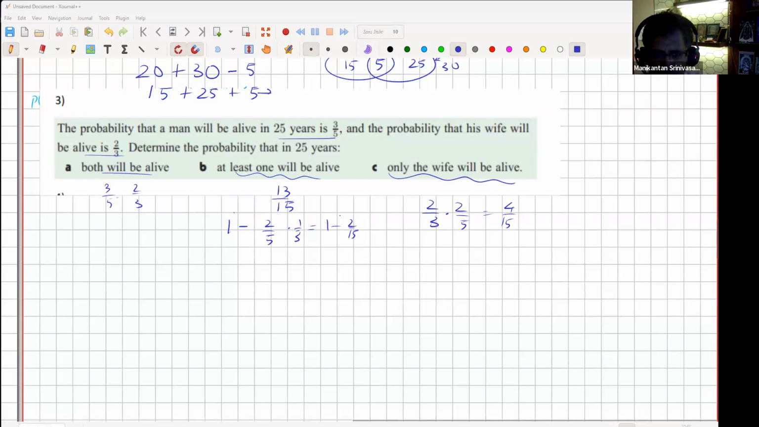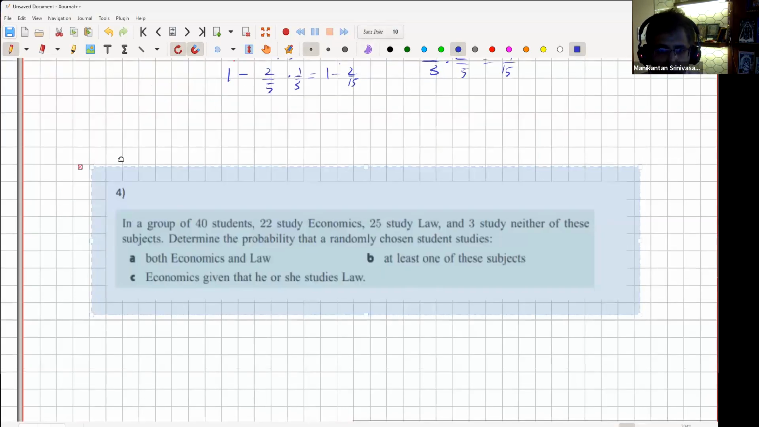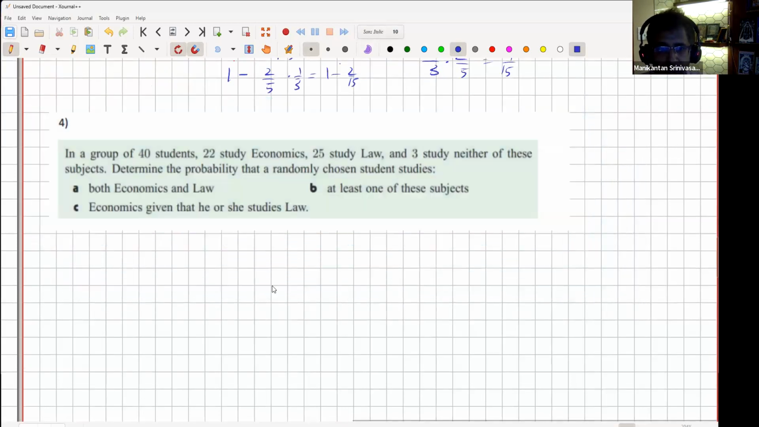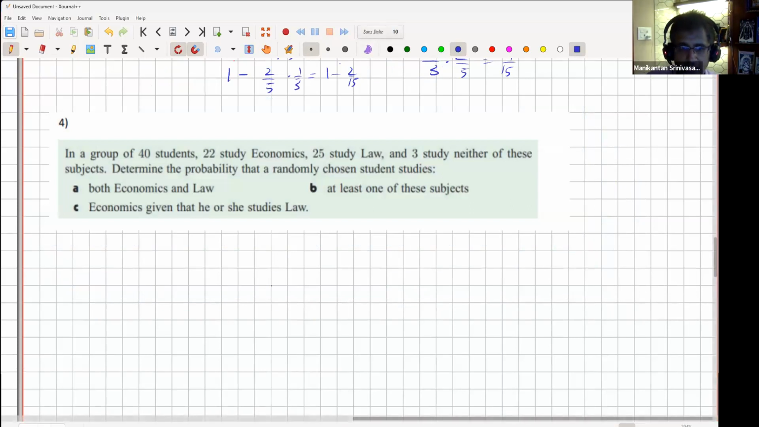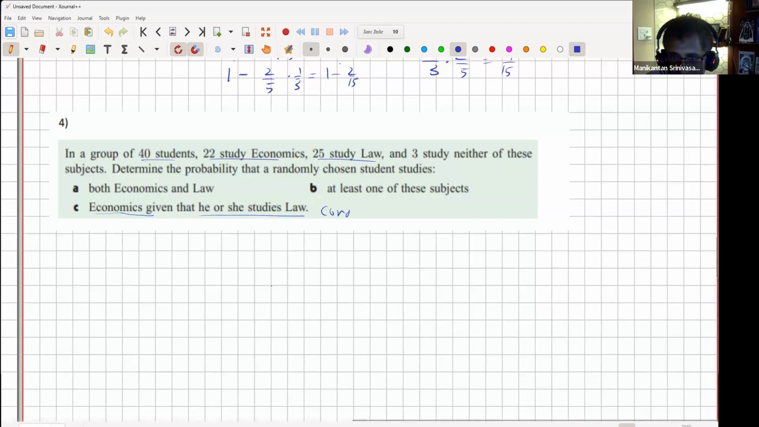Okay, question 4. All right. So for 4, I might not do all the parts. I'll just do the C part. Okay. So group of 40 students, 22 study economics, similar to that math and physics example I gave. So the last part is find the probability that a randomly chosen student studies economics given he or she studies law. This is called conditional probability.